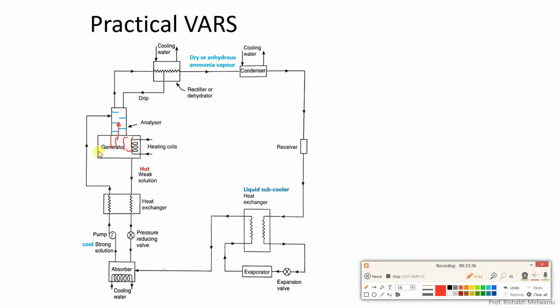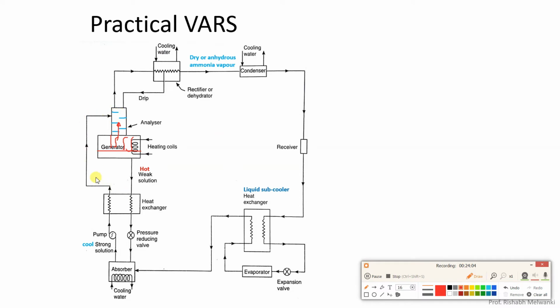So basically, on the bottom side of the generator, we have strong solution, which is water as well as ammonia. When heating is provided to the generator, ammonia is liberated, and along with that some water vapor is also liberated. So water vapor and high pressure ammonia gas vapor travel in the upward direction.